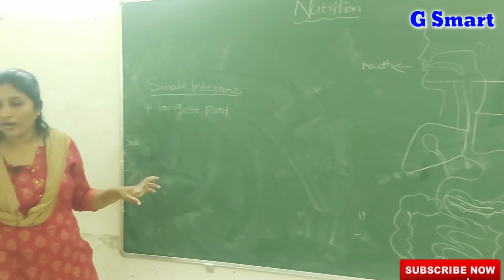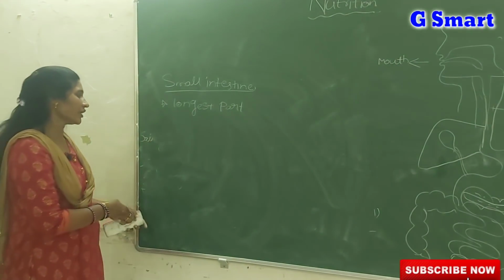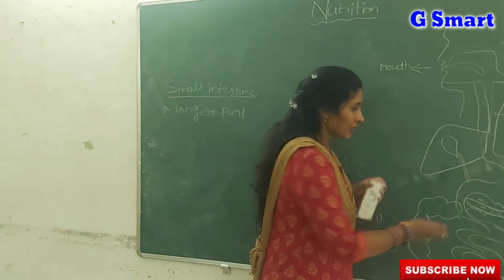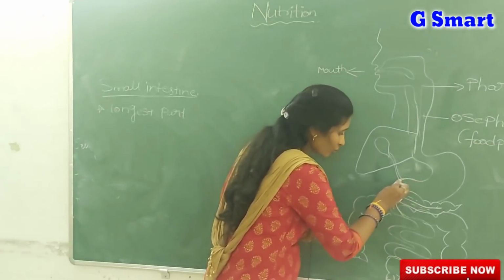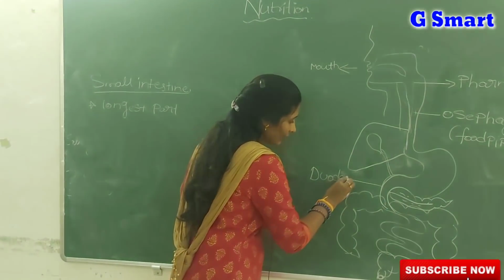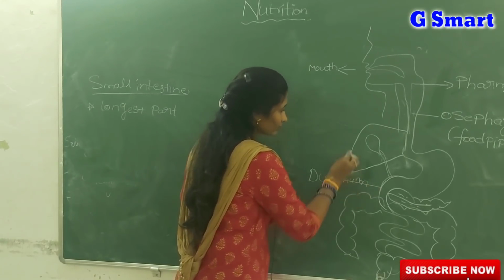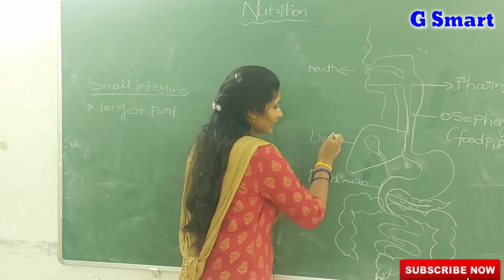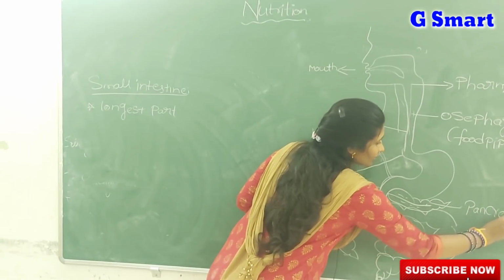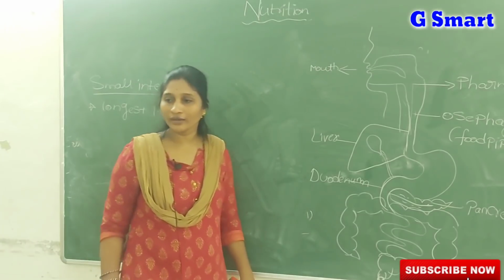The small intestine is the longest part, and here, very important, I have drawn a rough diagram. This U-shaped part we call the duodenum. And this we call the liver, and this the pancreas.